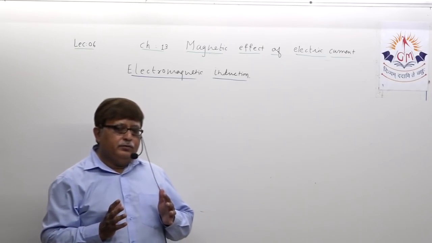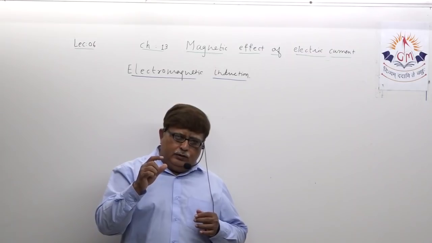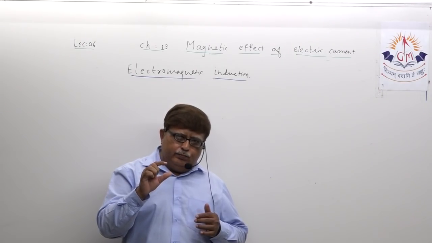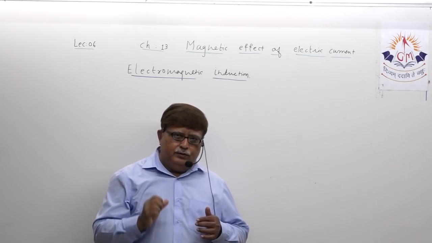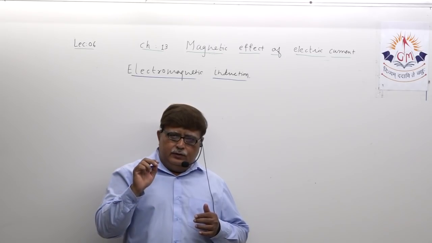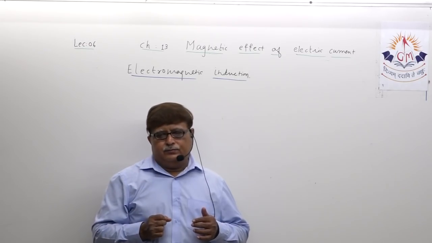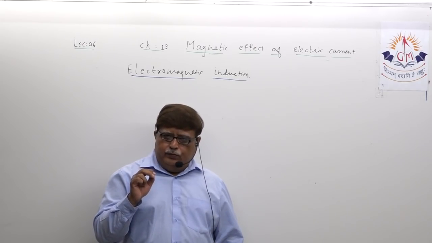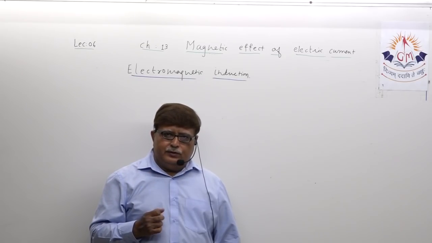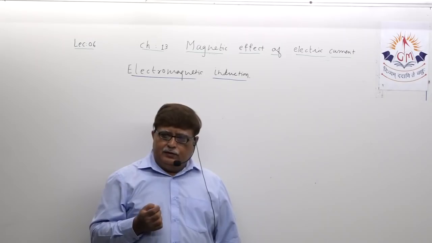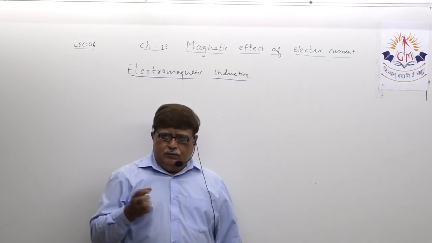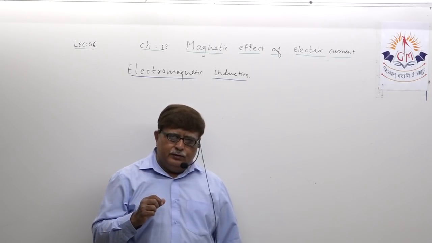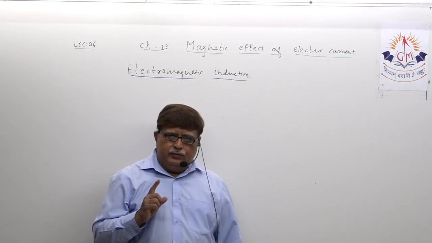There, whenever a conductor is placed inside magnetic field and electric current is passed through that conductor, it experiences a particular type of force, that is electromagnetic force, which actually forces the conductor to move in the magnetic field.